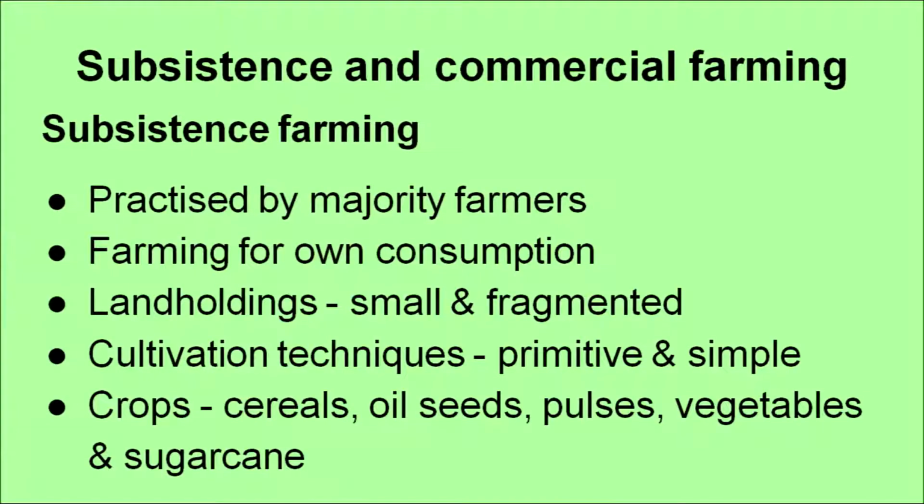The first one is subsistence farming. This is farming which is practiced by the majority of farmers in our country, and it is the type of farming where farming is done for own consumption. That means the farmer and his household grow the crops for their own consumption throughout the year. The land holdings are small and fragmented, and cultivation technique is primitive and simple. The crops that are grown here are cereals, oil seeds, pulses, vegetables and sugarcane, etc.